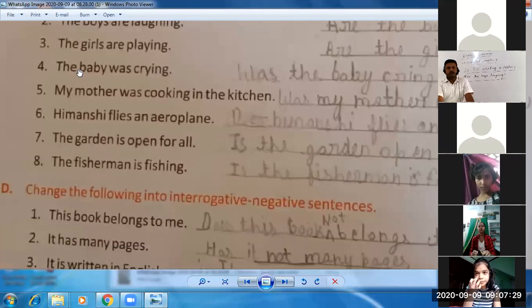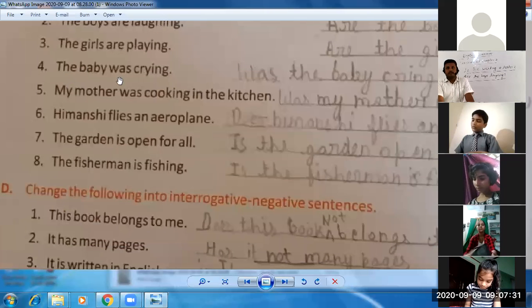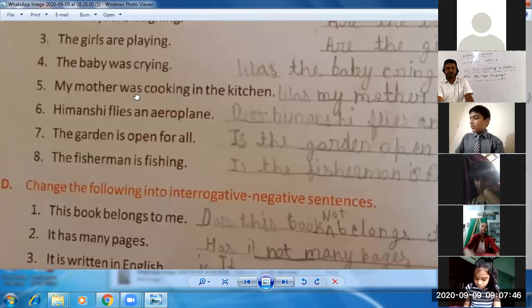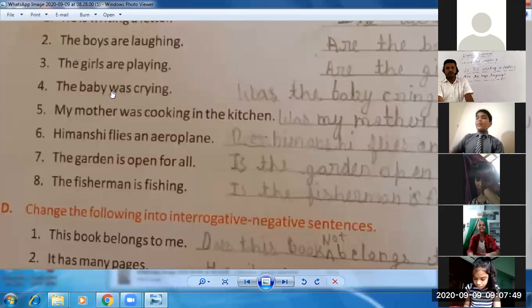Let's talk about the fourth sentence. The baby was crying. Again, helping verb is there. It's also a very simple sentence. Put was first. Was को पहले use करो. Was the baby crying? And question mark. Again, it's very easy. Was the baby crying?